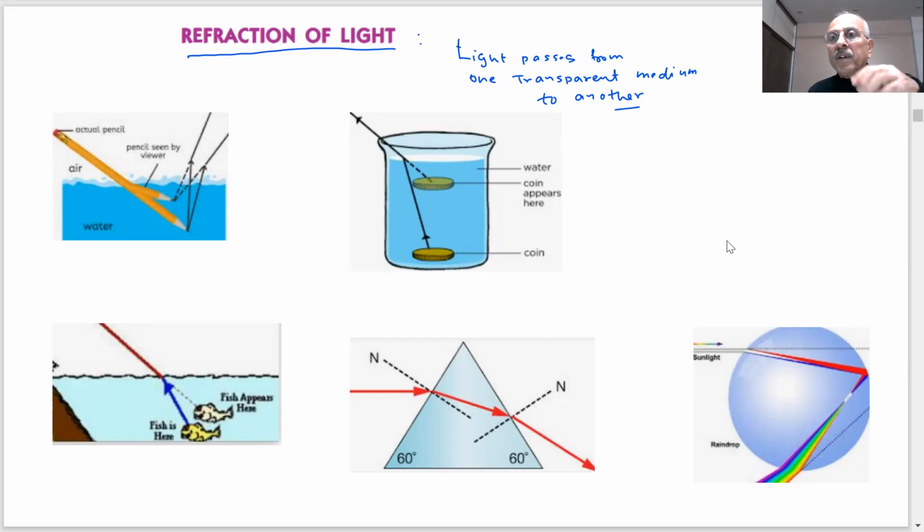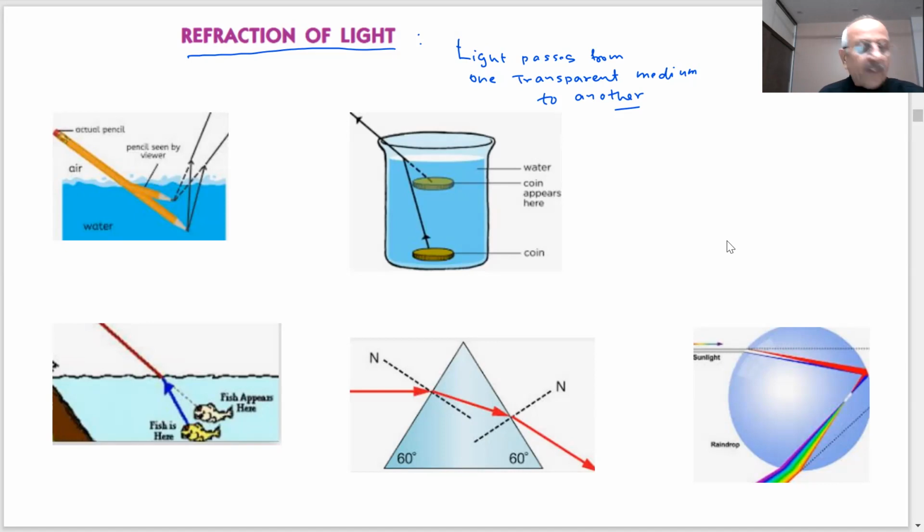If you have a printed sheet and put a glass slab over this, what happens? The letters appear raised when viewed through the glass slab. What is the reason for all this? For example, here we have shown you some pictures. This is a pencil. If you put a pencil in water, what happens? It appears bent. Have you seen it? Put a pencil in water, it appears bent. Why does it appear bent? What is the reason?